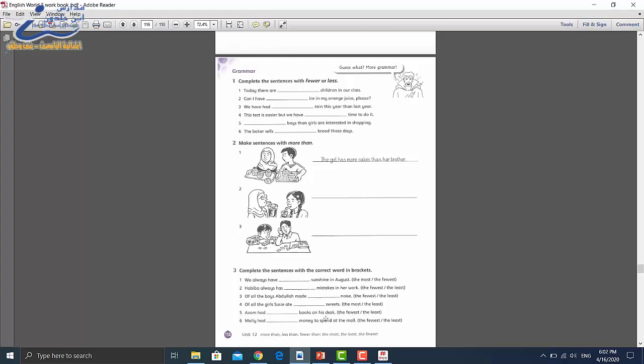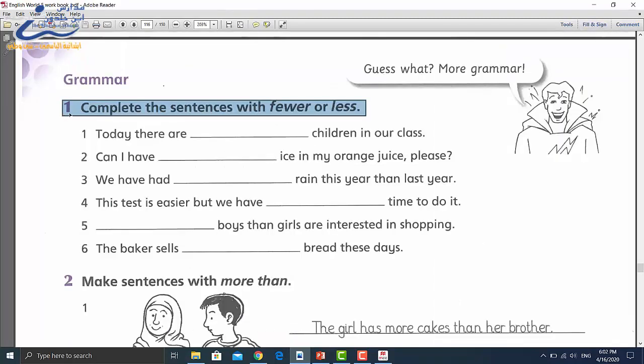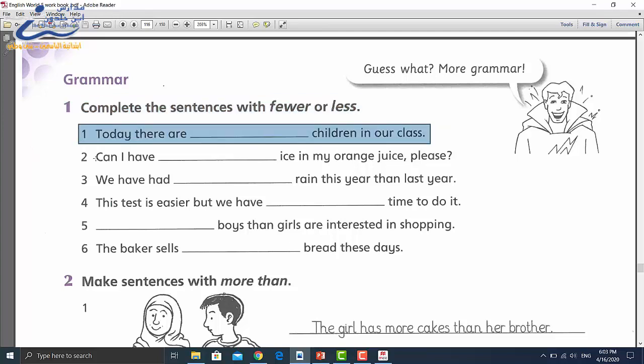Let's move to workbook. Kindly open your workbook's page 114. Exercise 1. Complete the sentences with fewer or less. Number 1.